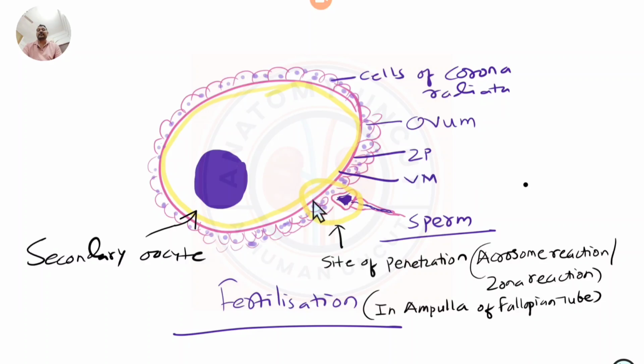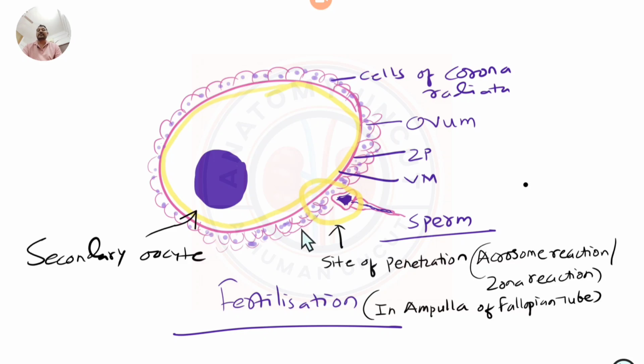This is the beauty of fertilization, where care is taken not to form too many chromosomal combinations. Only one sperm enters. Polyspermy is not generally permitted by nature, and there are normally no chromosomal anomalies.